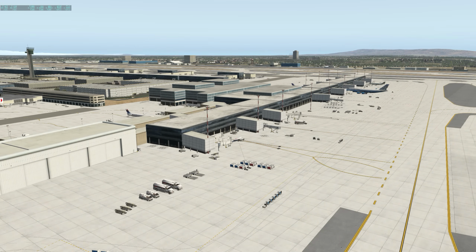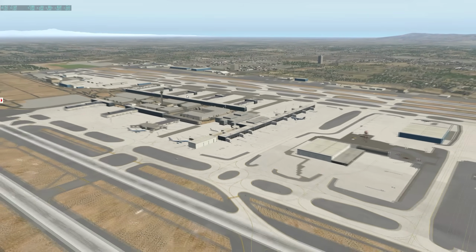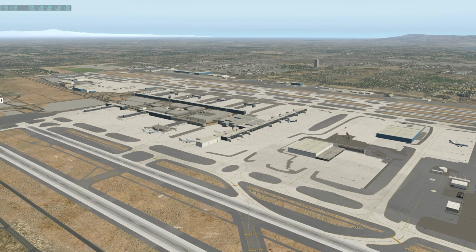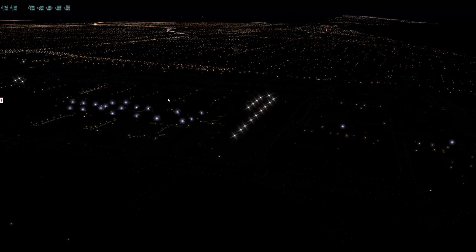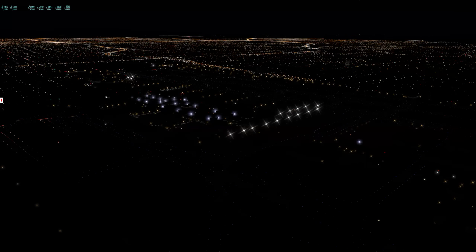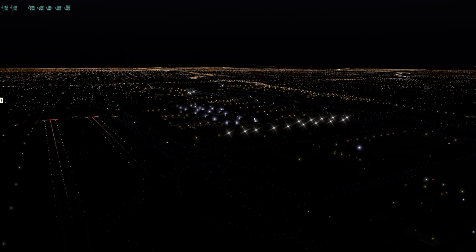The jagged lines here, it doesn't really look good at all right now. And what happens is the beautiful night lighting of X-Plane completely disappears. Look at that. That looks just mediocre. Doesn't look good at all. Doesn't really have that realistic look. And the reason is X-Plane was meant to be used with HDR.